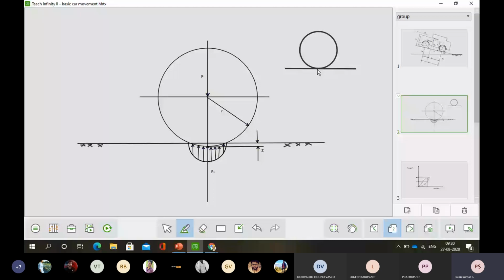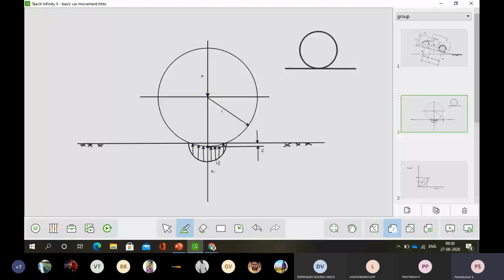But in actual practice, because of the heavy weight of the vehicle, it creates certain pressure on the ground. If the ground did not offer any pressure, that would be possible theoretically. But as per Newton's law, every action has an equal and opposite reaction, so the ground also offers a force along the line of pressure.